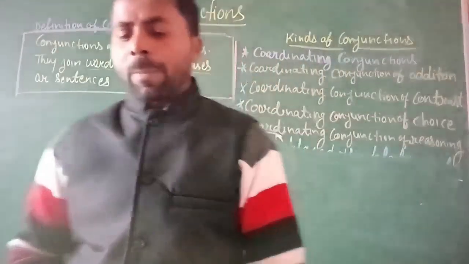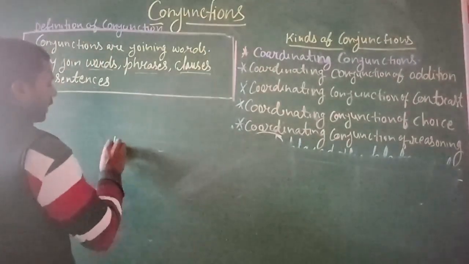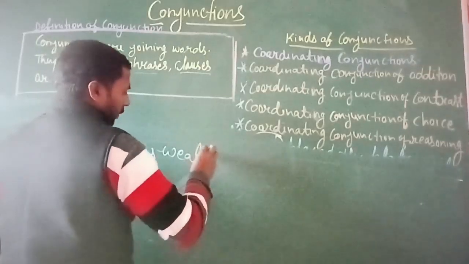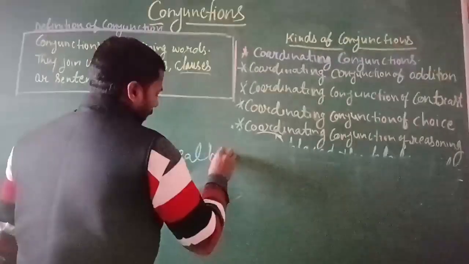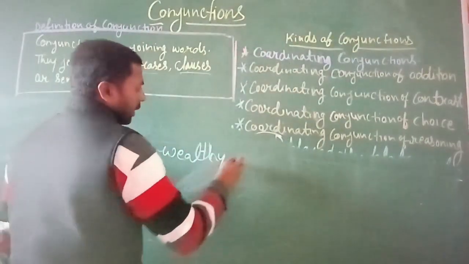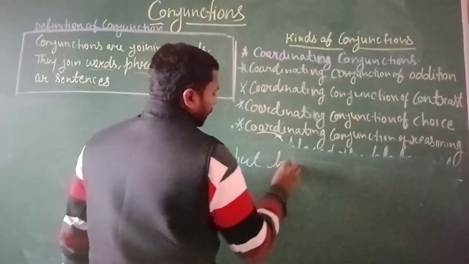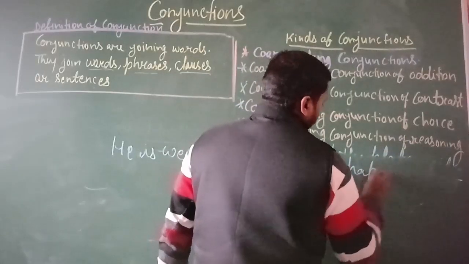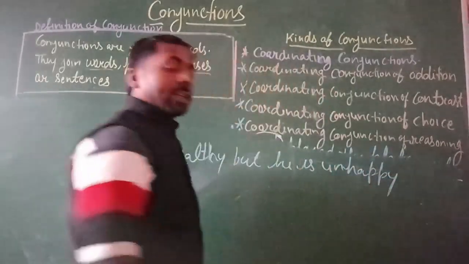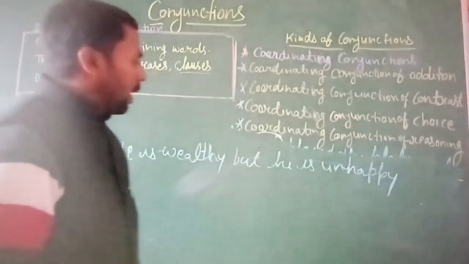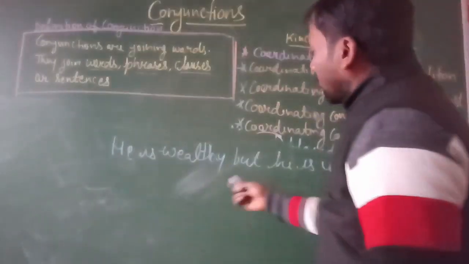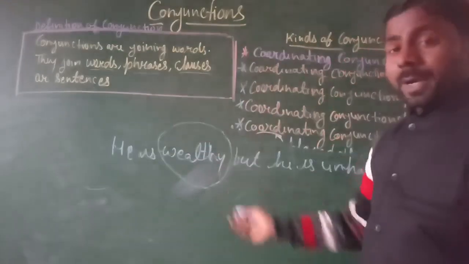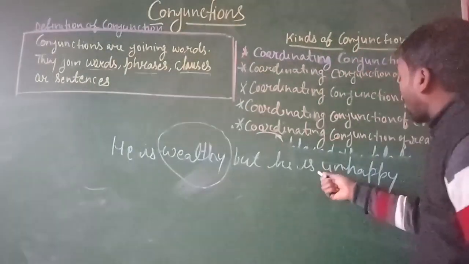For example, he is wealthy but he is unhappy. Here the person is wealthy, which means he has a lot of money, but he is unhappy.